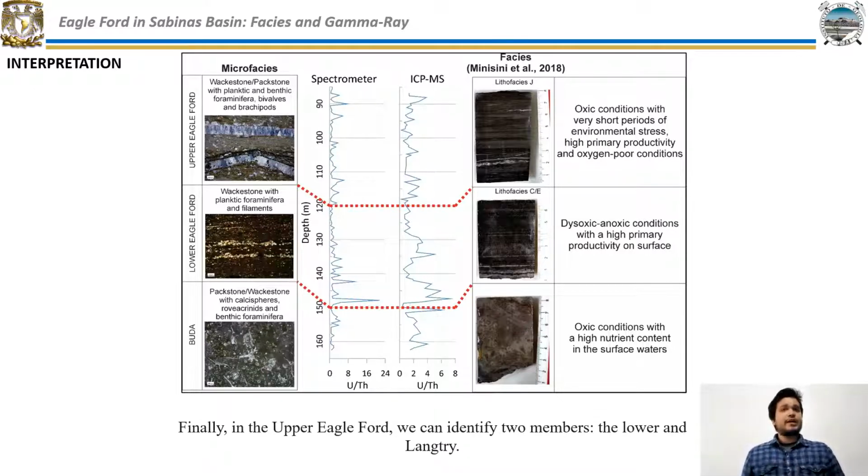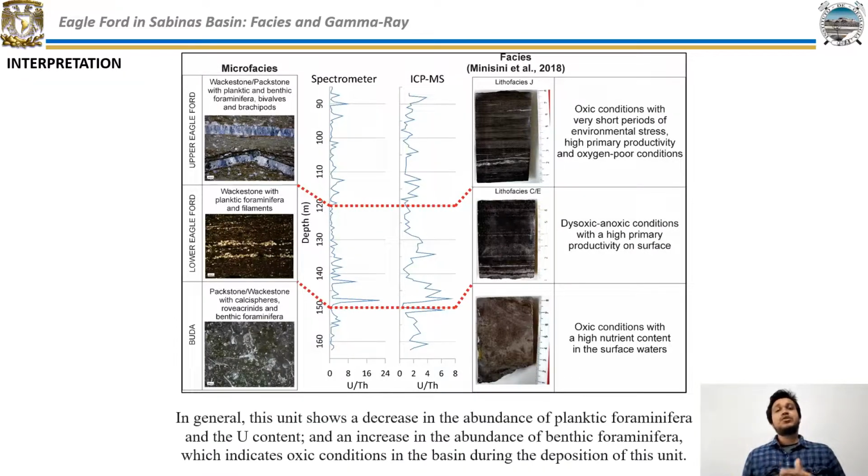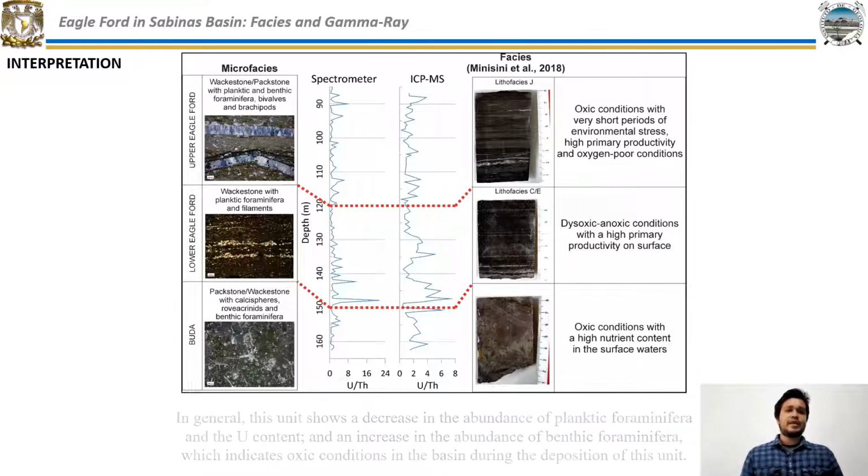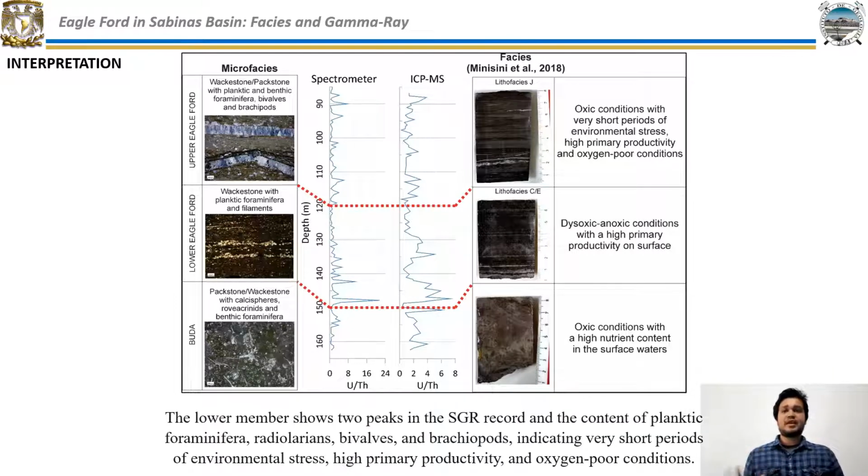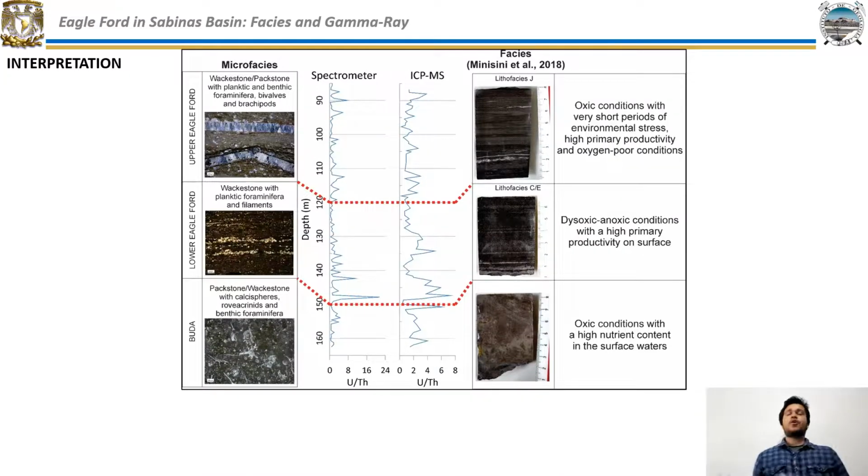Finally, in the Upper Eagle Ford formation, we can identify two members, the lower and the upper. In general, this unit shows a decrease in the abundance of planktonic foraminifera and the uranium content, and an increase in the abundance of benthic foraminifera, which indicates oxic conditions in the basin during the deposition of these units. The lower member shows two peaks in the SGR record and the content of planktonic foraminifera, radiolarians, bivalves, and brachiopods, indicating very short periods of environmental stress, high primary productivity, and oxygen-poor conditions.